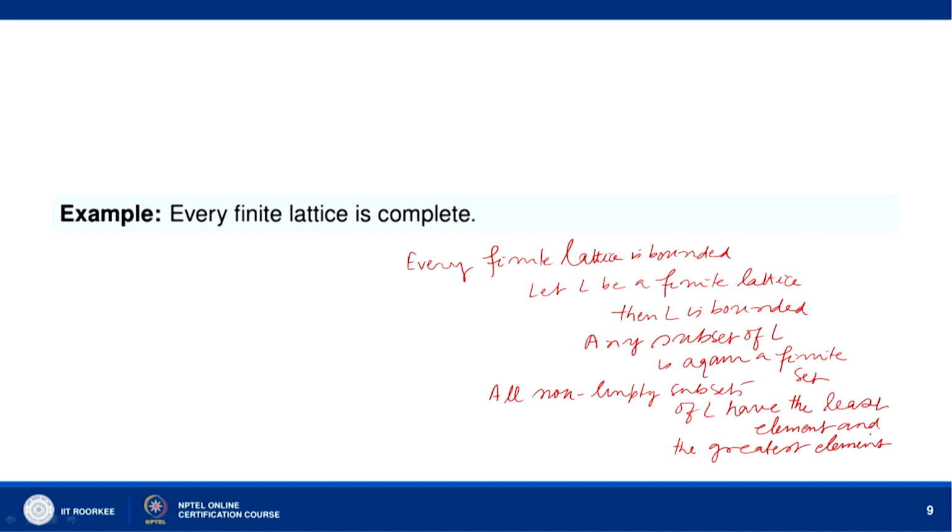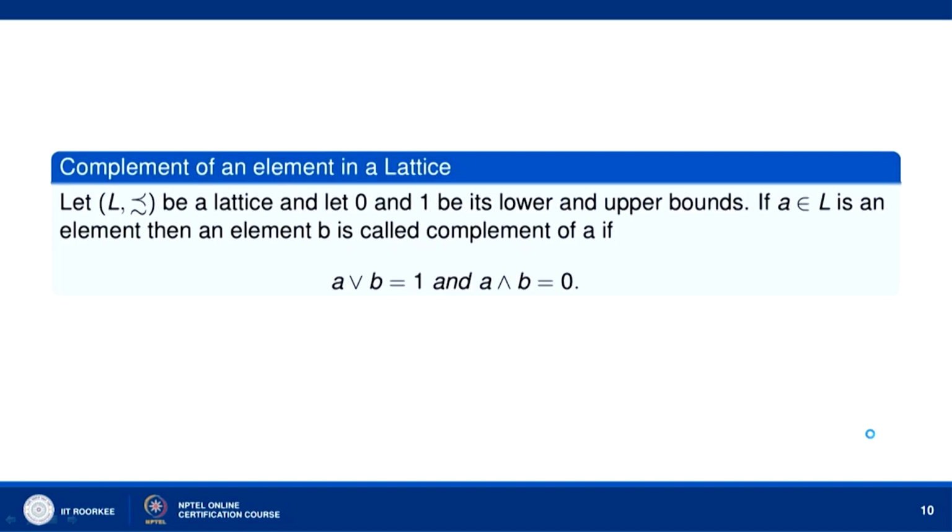And therefore, every finite lattice is complete. Now, complement of an element in a lattice. Let L with this operation be a lattice, and let 0 and 1 denote its lower and upper bounds. That means 0 is the least element of L and 1 is the greatest element of L. If A is any element belonging to L, then an element B is called a complement of A if A join B equals 1 and A meet B equals 0.